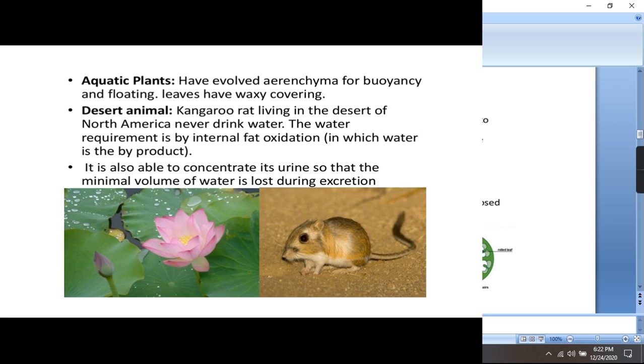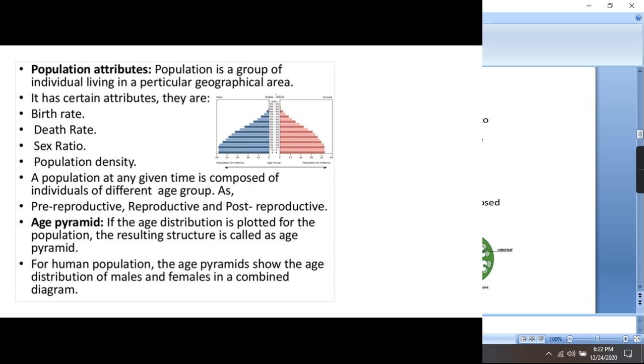Moving further, next one is the desert animal. The common example is the kangaroo rat, which lives in the deserts of North America and never drinks water. Now from where will it get the water? Actually, it also has adaptations. First one is internal fat oxidation, in which water is released as a byproduct. Second, it is also able to concentrate its urine, so that the loss of water during excretion is minimized.